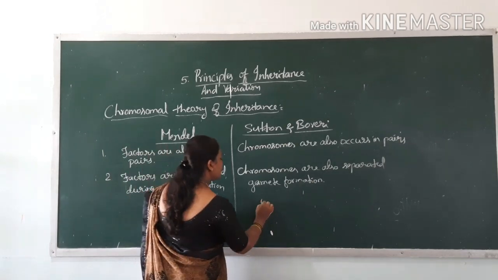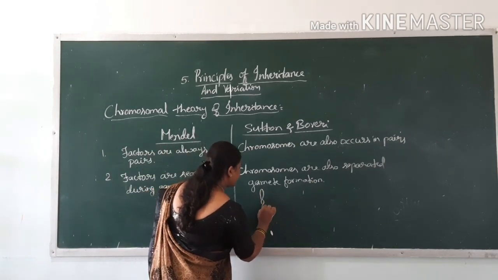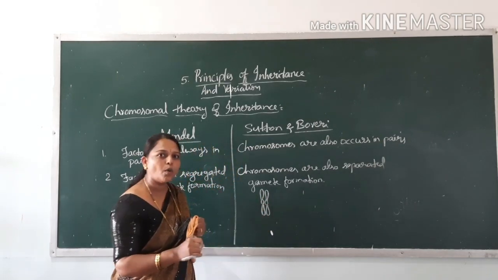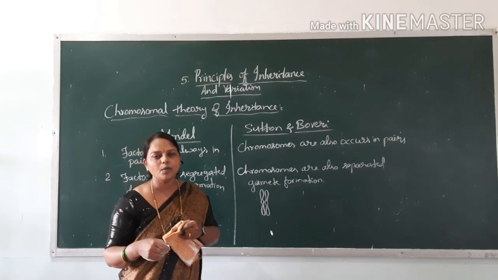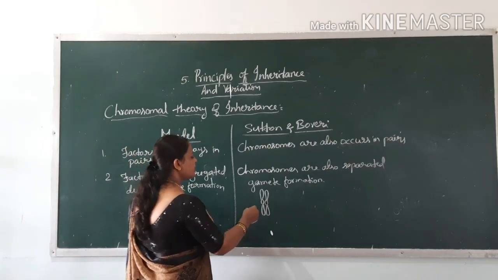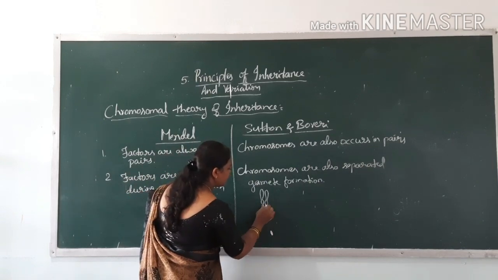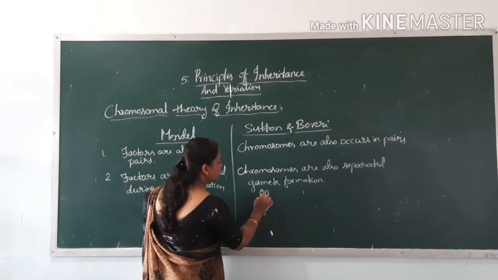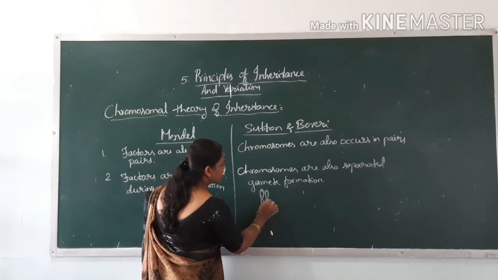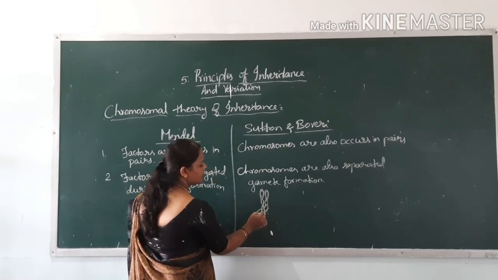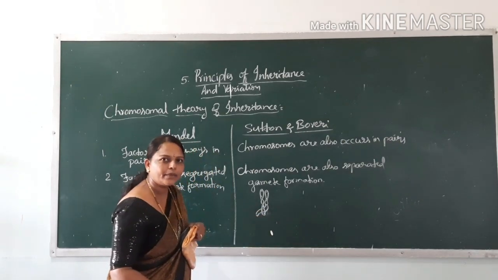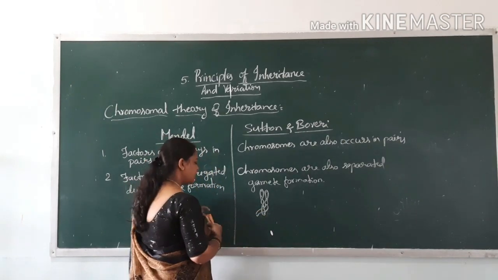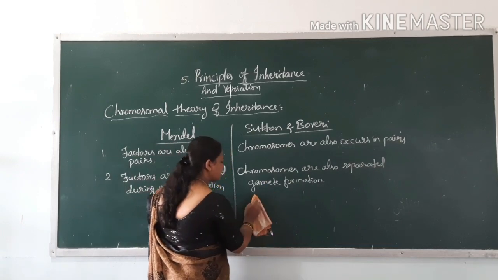Chromosomes are going to cross with each other. The crossing may take place within the homologous chromosomes, or between the non-sister chromatids. By crossing like this, see, genes are located here. Crossing takes place like this, so this gene is going to get separated. Like this, the genes are going to separate.